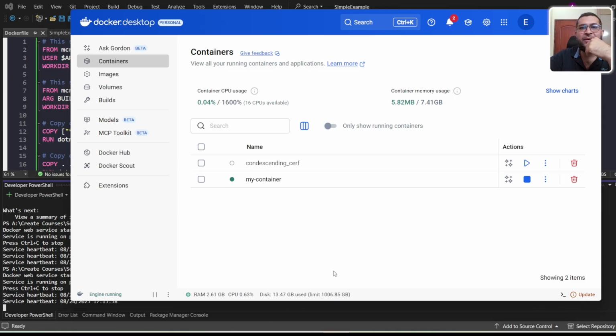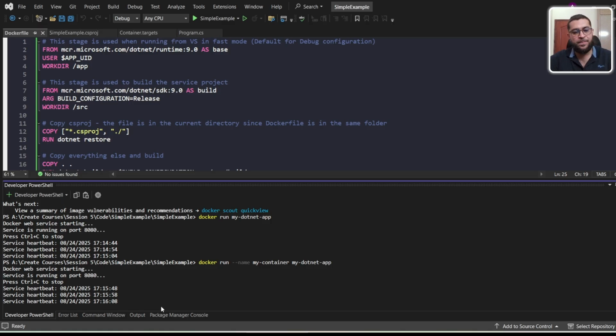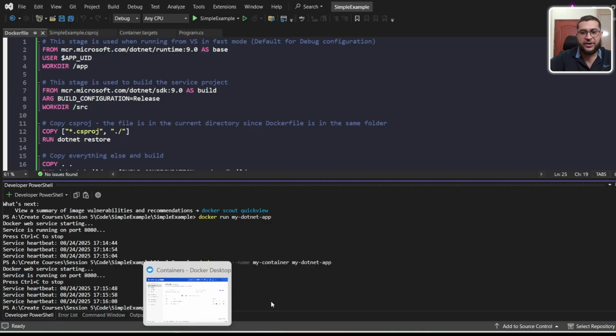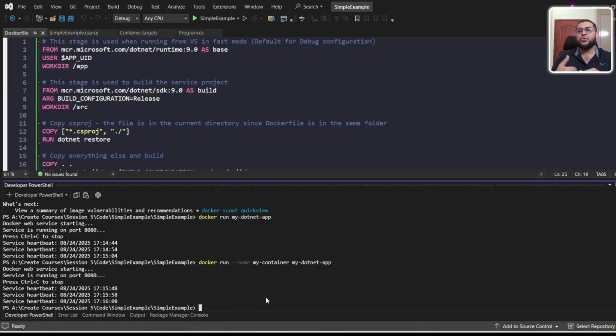Next I will add a tag, and then I will push the image to the Docker Hub repository. First of all I will give a tag to the image. Whenever you push the image to Docker Hub, you will need a tag to attach to the image.